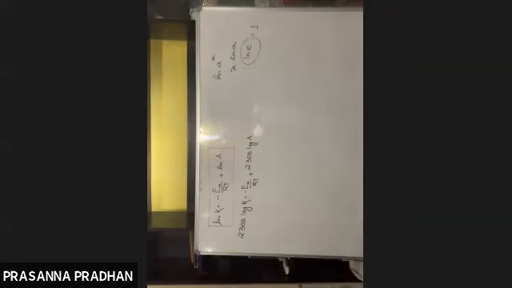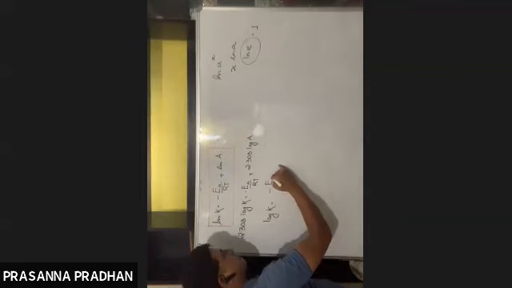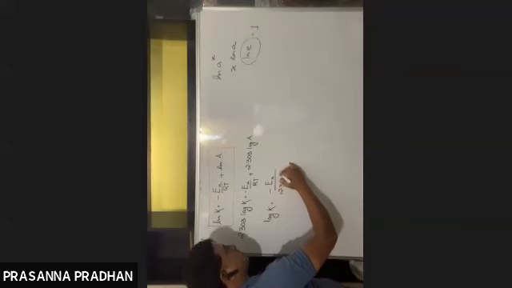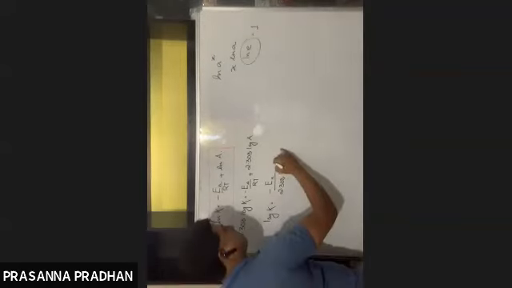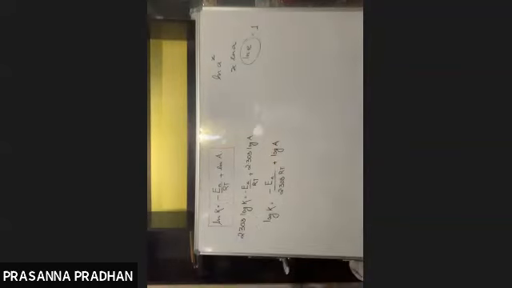Now, if I divide both the sides by 2.303, then what will I get? I'll get log k equals minus Ea by 2.303 RT plus log A. So I'm dividing both the sides by 2.303.